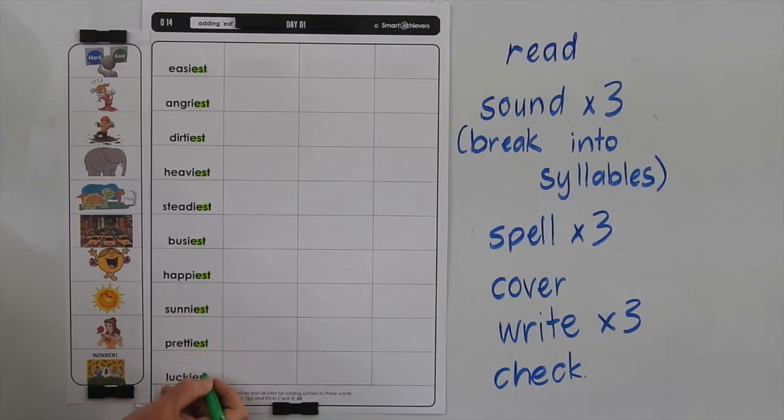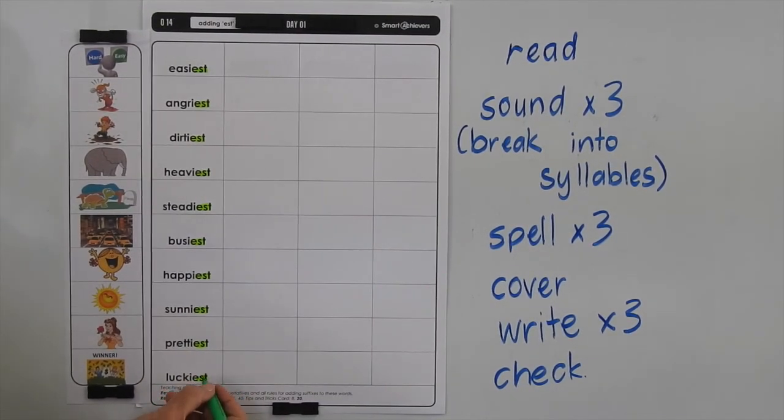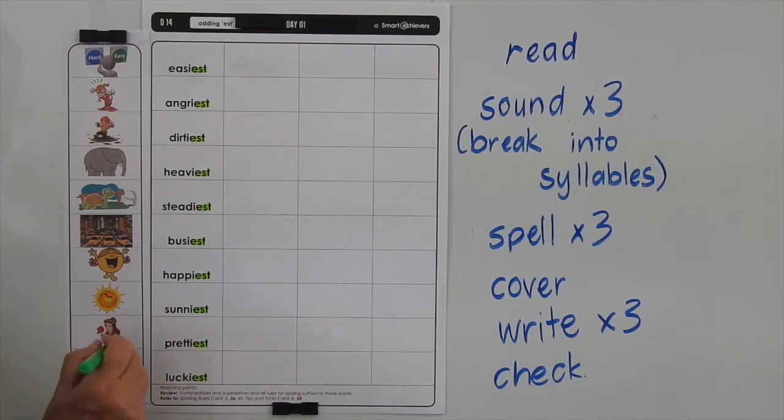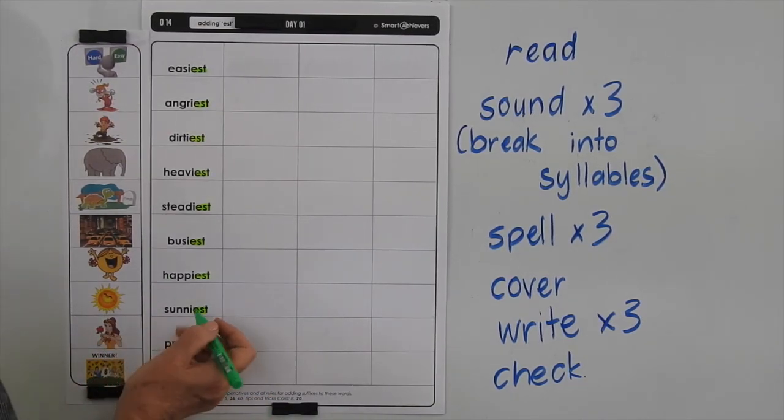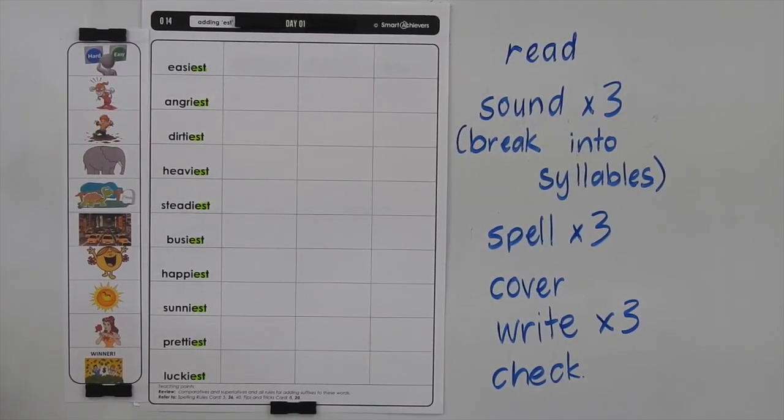Sometimes we might say most instead of putting EST on the end. So for the most important thing, we wouldn't say the importantest thing. Most words we add EST to, but sometimes we just have to use the word most for a superlative.